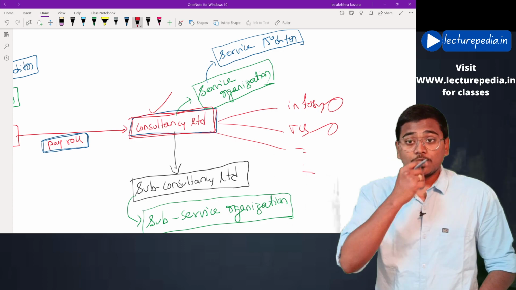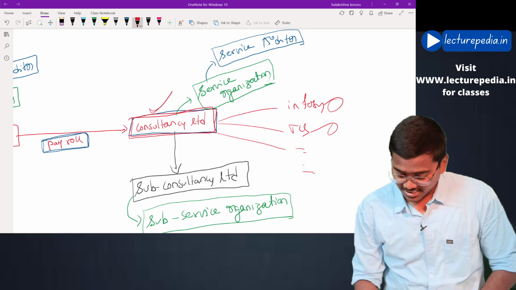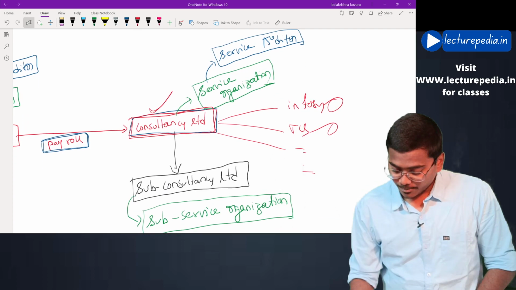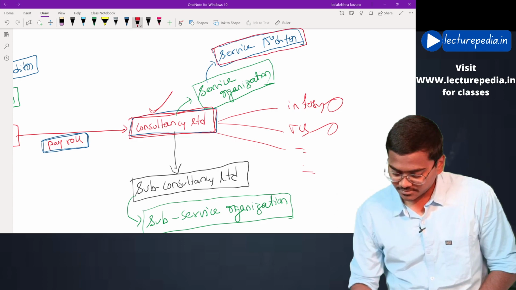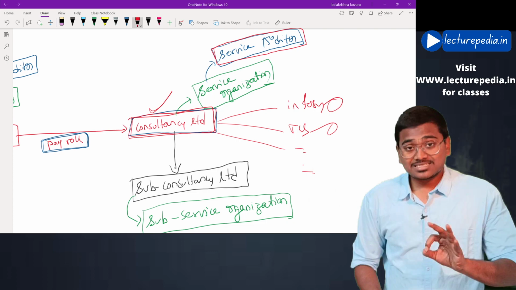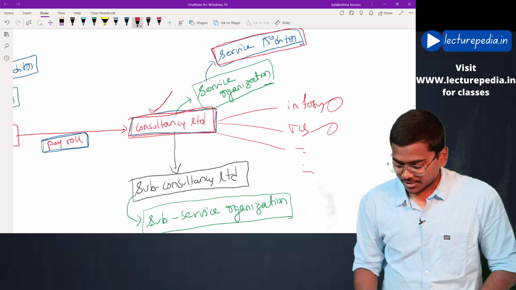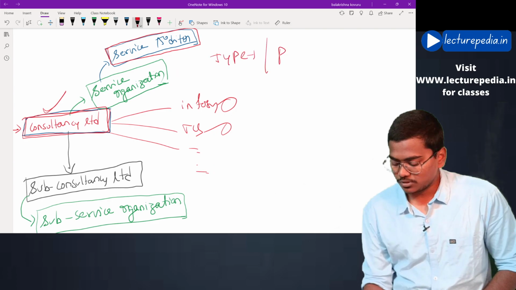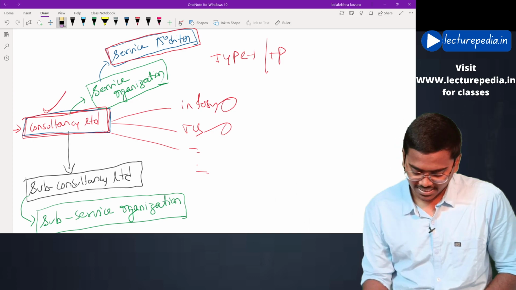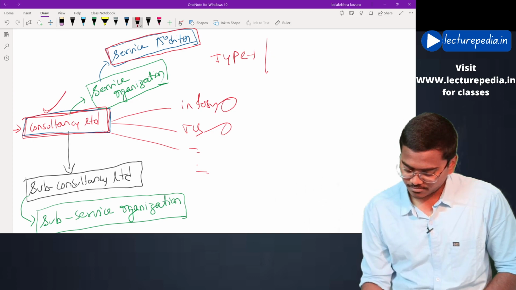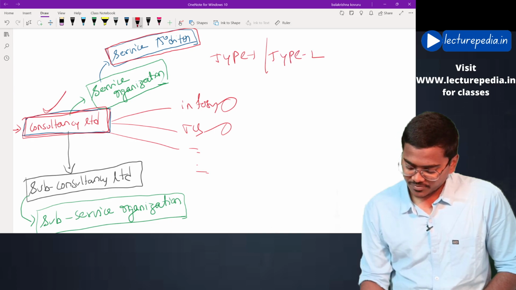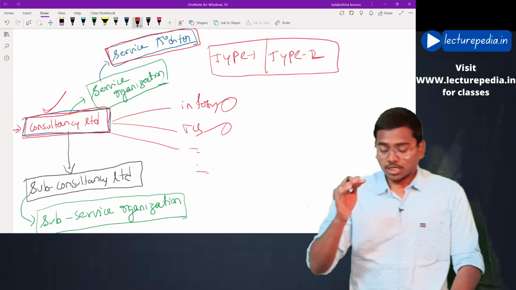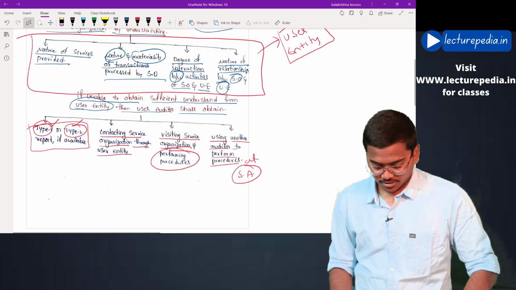Thereby, what this service organization, our Consultancy Limited, will do is get itself audited by a service auditor. Based on the audit, the service auditor will give an audit report. Those reports will be known as either a type 1 report or a type 2 report. There is a minor difference between these two reports that we'll discuss, but basically this is the idea of type 1 and type 2 reports. Now we'll see the difference between a type 1 report and a type 2 report.